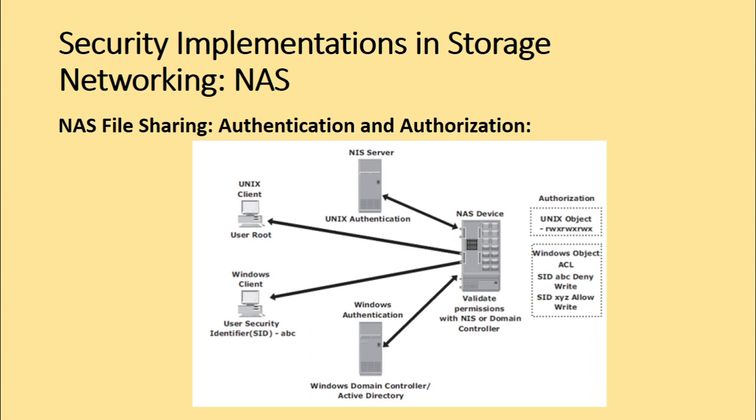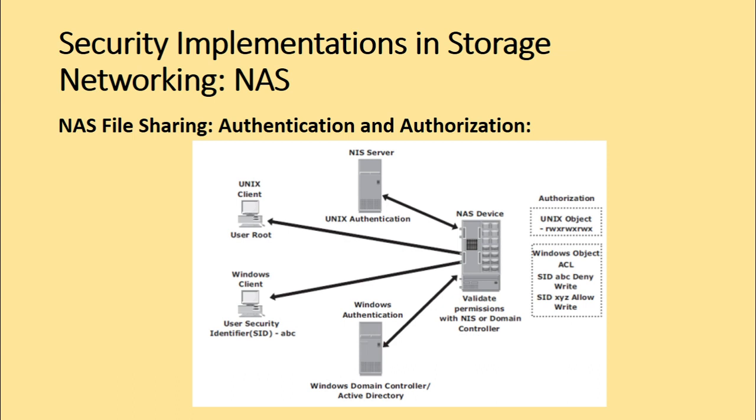For network security in a Windows environment, for a Windows client, you can either use the Windows domain controller, or we can use the Active Directory or LDAP, and we can use Kerberos for network security. NAS devices use the same authentication techniques to validate the network user credentials, as shown in this diagram, which depicts the authentication process in the NAS environment.